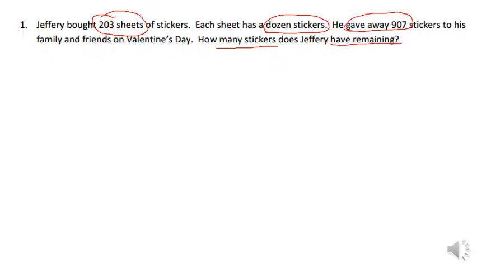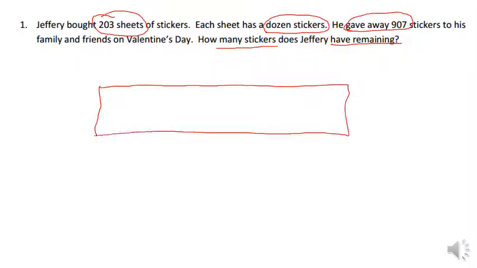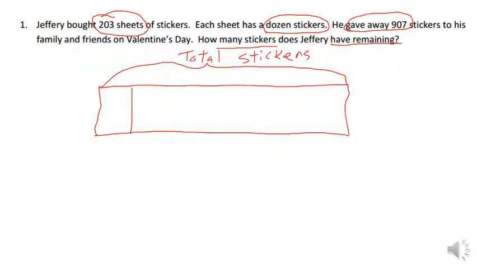Now I want to do a drawing, and I'm going to use a tape diagram. I really suggest a lot of you get used to using tape diagrams because we're going to see them all year. Now, a tape diagram usually represents the total on top, which would be total stickers. In order to figure out the total stickers, I can see up here it says he bought 203 sheets of stickers. So I'm going to put one sheet here.